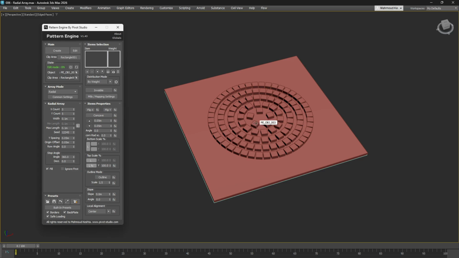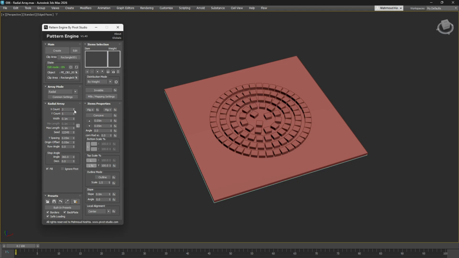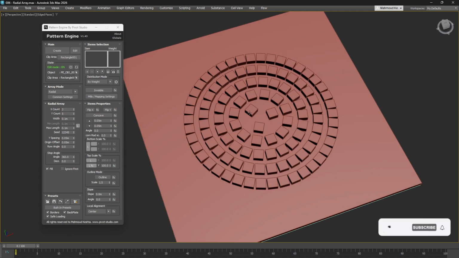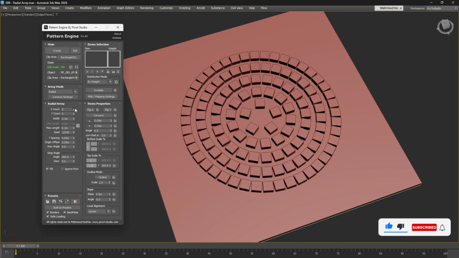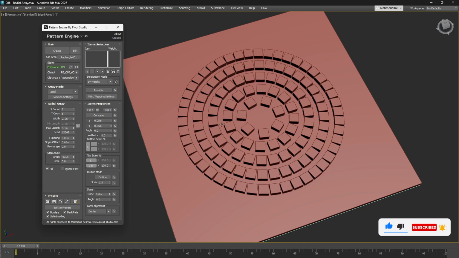The final arrangement depends on several factors, including the size of the items, the number of items in the initial ring, and the spacing between the rings. Let's explore the settings. First, we have the X count, which determines the number of items in the very first ring. As you increase this value, for example from 3 to 5, you'll notice that the number and size of items in the subsequent rings adjust accordingly.